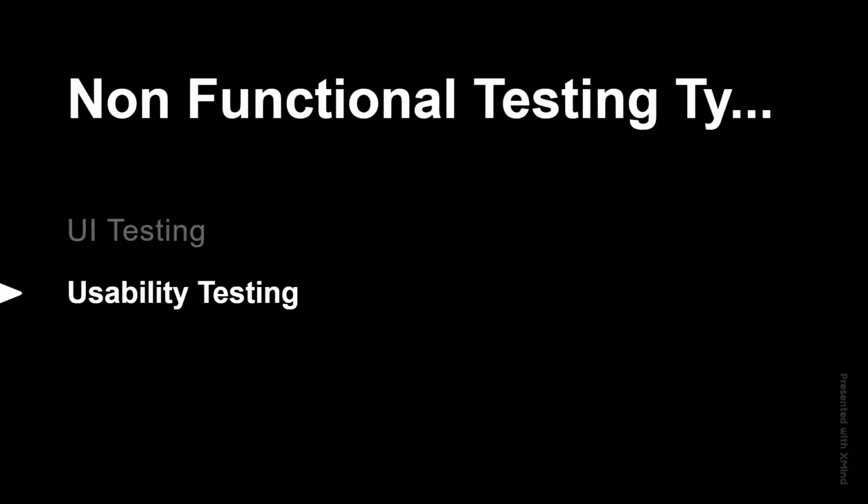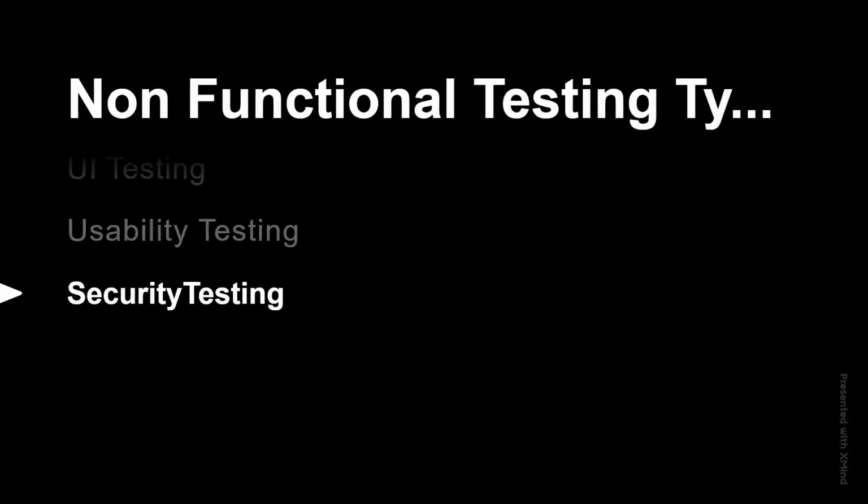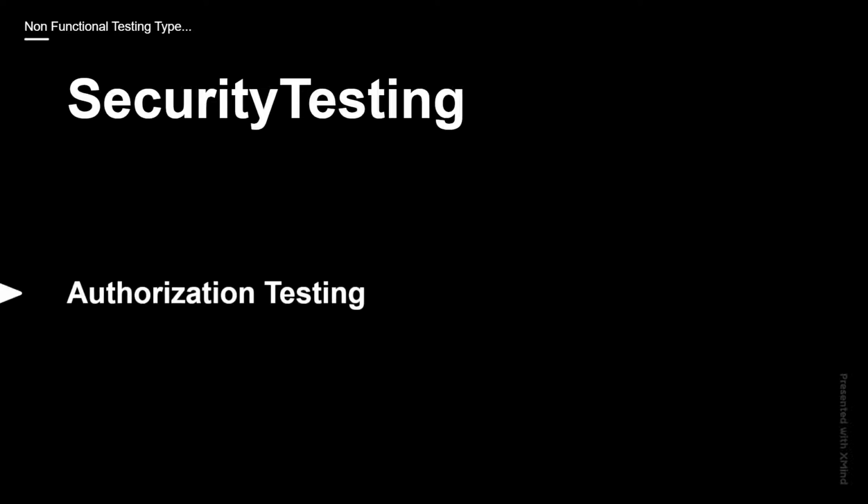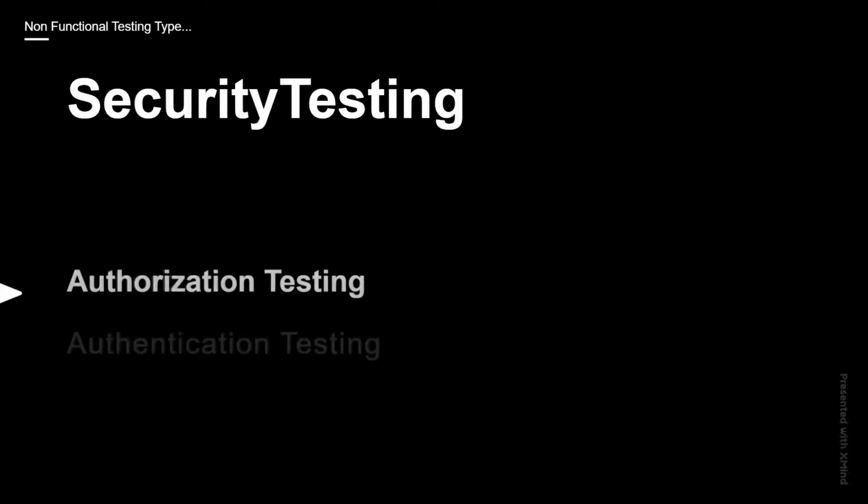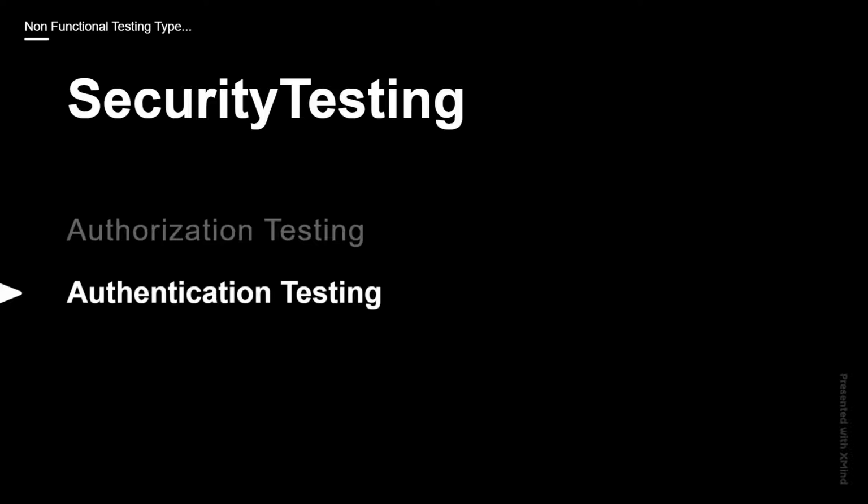And the next testing type here is security testing. So what is security testing here? It is a process of checking whether all the required security conditions are correctly implemented or not. That is called security testing. Inside this security testing we have two types. The first type is authorization testing, and the next type is authentication testing.